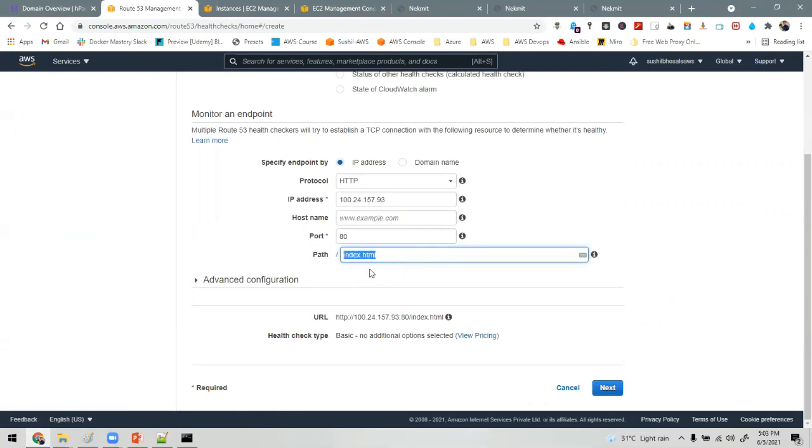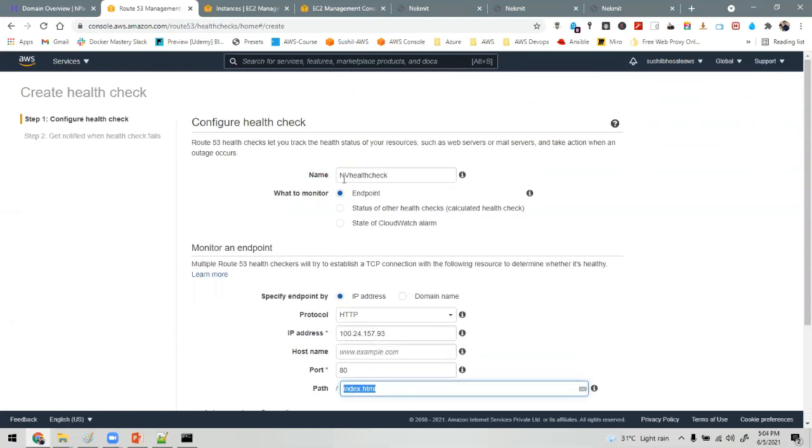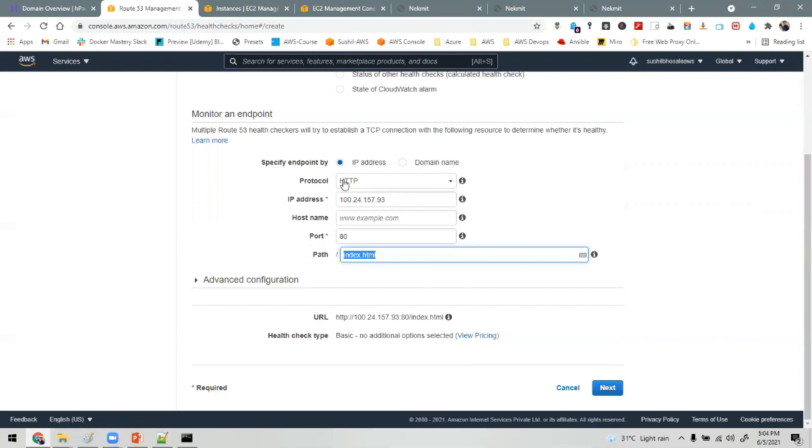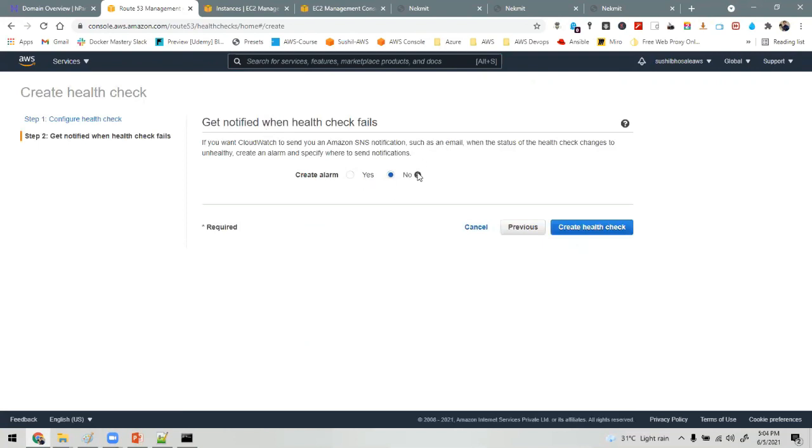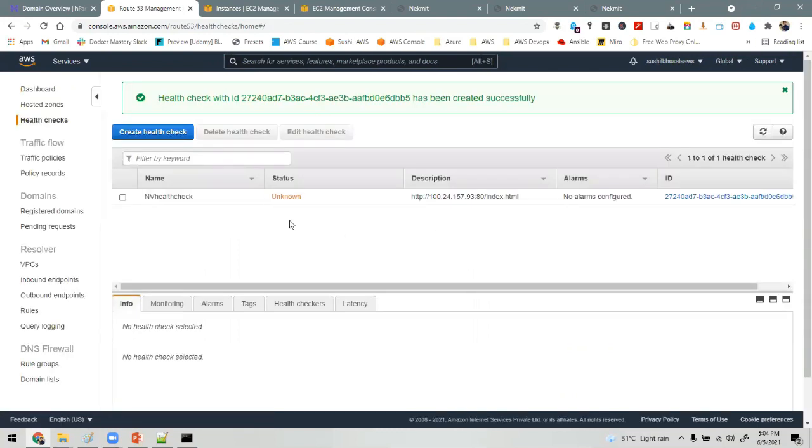If both of them are down, then that means the health check has failed. Okay, understood? Click next. I'm not creating any alarms. Create health check. Now the health check for the North Virginia region is completed.